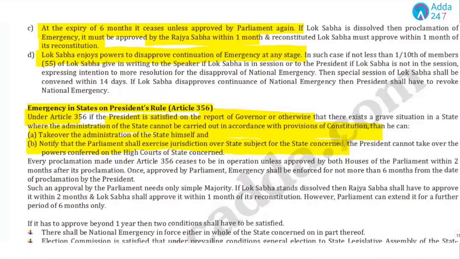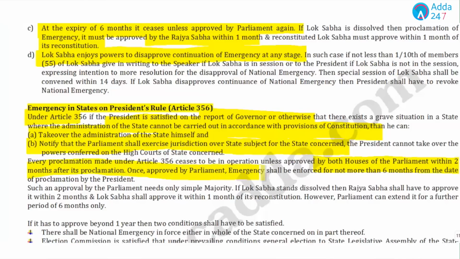Now, this clearly means that the president has imposed president rule or state emergency. And as we have seen in case of national emergency, the president has 1 month, but in case of state emergency, the president has 2 months for approval by both the houses of parliament within 2 months after its proclamation.